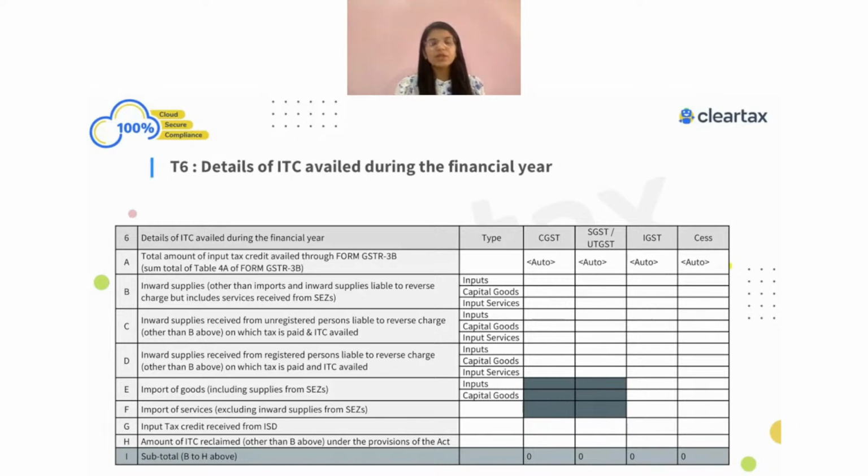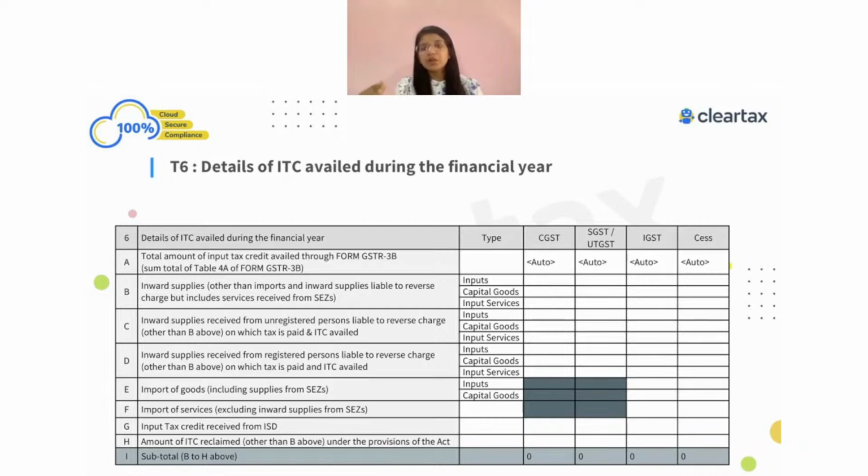All this information, when you look into it, you already have in your GSTR-3B itself. Whatever you have shown in 3B, we can directly get what is import of goods ITC. In 3B itself, you would know this is ITC related to import of services. In 3B itself, we will know this is ITC from ISD. But in 3B, we don't know, for the ITC you have claimed related to reverse charge, how much is from registered and how much is from unregistered persons.